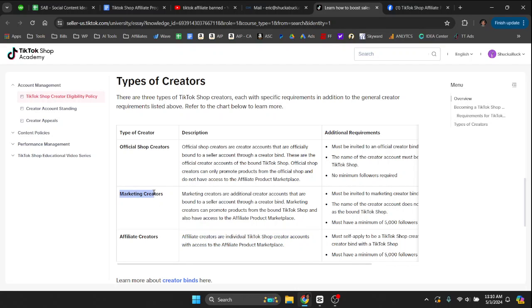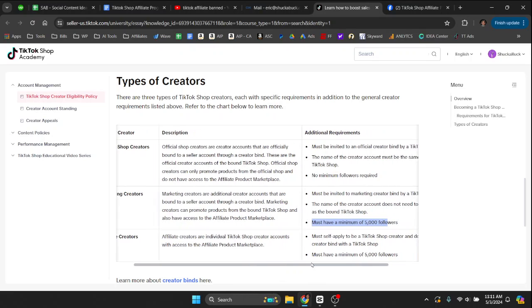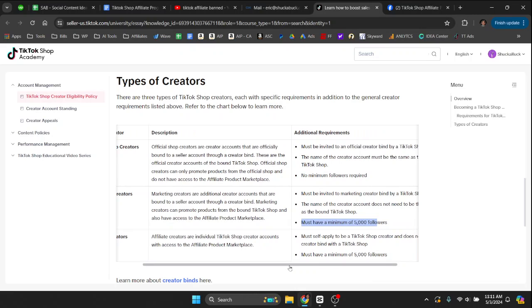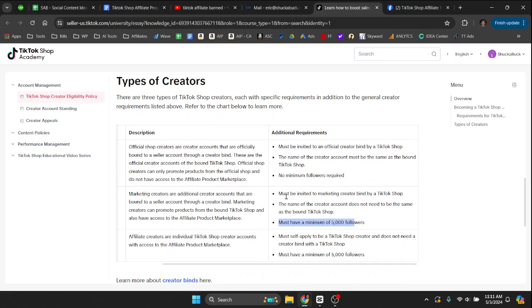But here's the other option. You can be a marketing creator. Now, a marketing creator is a little different. You must have a minimum of 5,000 followers, obviously. Now, that is fine because we can use advertising. We can create some posts over the course of a week or two, and then we can create a post that we promote with an ad. We can get 5,000 followers with between $300 and $600-ish, something like that. So once you have 5,000 followers, instead of self-applying like an affiliate creator self-applies, you can be invited to a creator bind by a TikTok Shop.